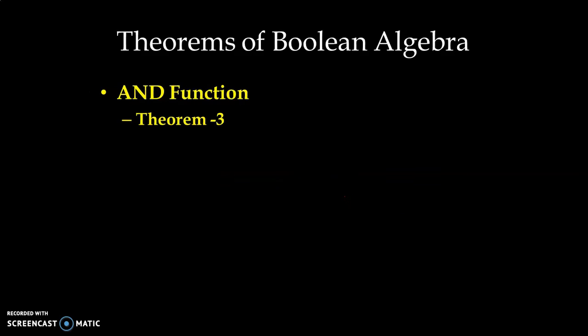Theorem number 3. A dot A is equal to A. A AND A is equal to A. In this condition, both the inputs are A and the output Y is A AND A. Now we can see that both the inputs are equal.